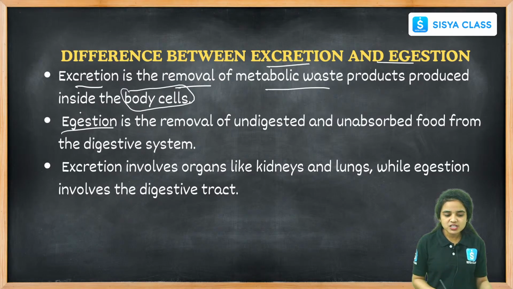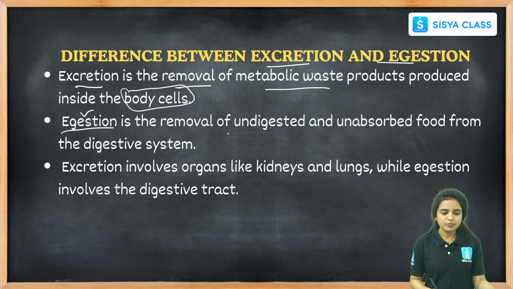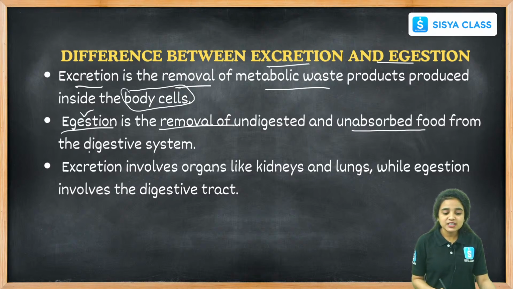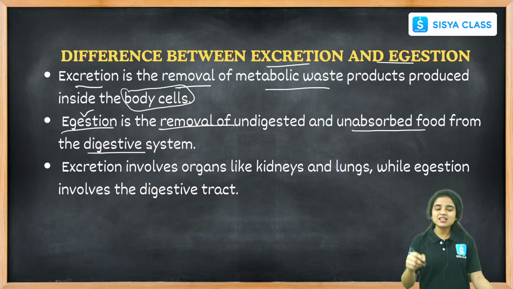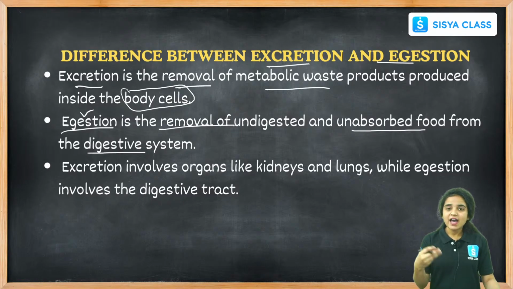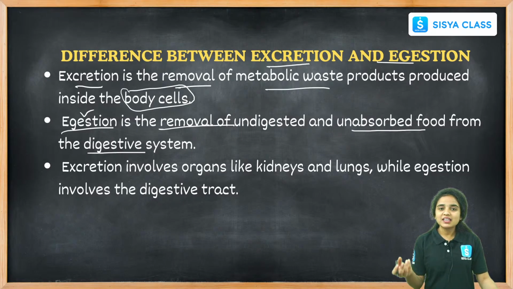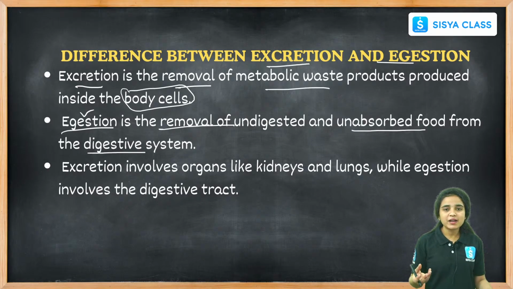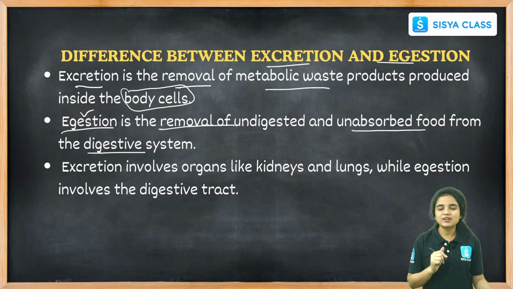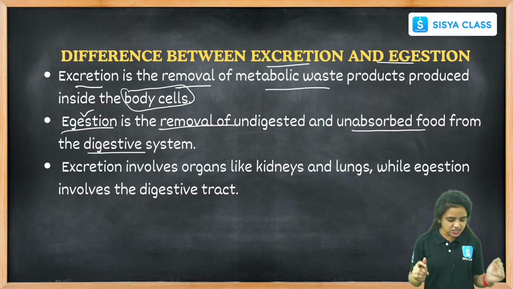And what is the process of ejection? The function of ejection is the removal of the undigested and unabsorbed food present in the digestive system. Excretion deals with waste inside the body cells, while ejection deals with what is present in the digestive system. The undigested, unabsorbed food materials removed from the digestive system is called ejection, and the removal of metabolic waste products inside the body cells is called excretion. This is the difference between excretion and ejection.